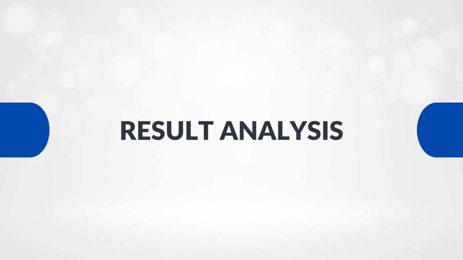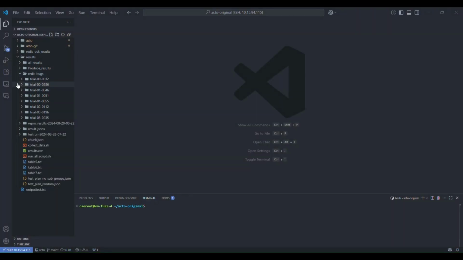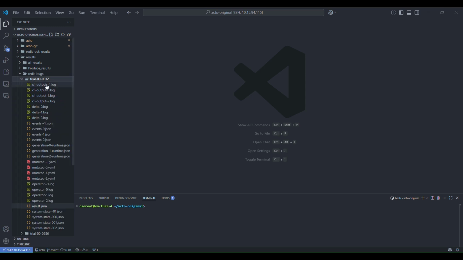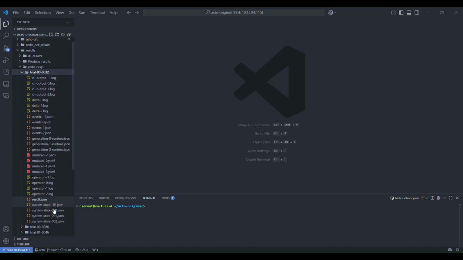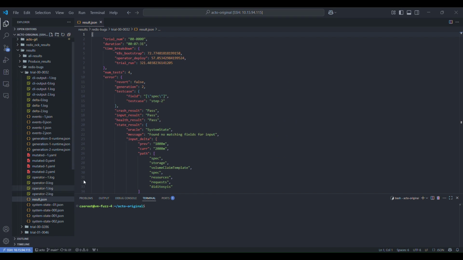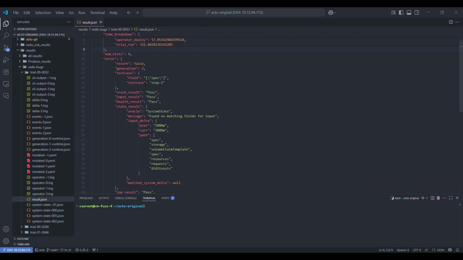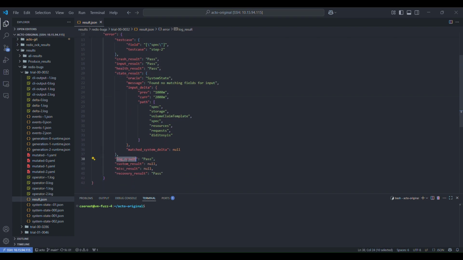Now, let's move to the test results analysis. These are some filtered test cases that successfully uncovered bugs during the fuzzing. Each detected bug is stored in a dedicated directory. Within each bug directory, you'll find a file named result.json. This file provides an overview of the bug, including the time it took to detect the bug, the specific oracle that identified the issue, and additional details related to the behavior that triggered the bug.